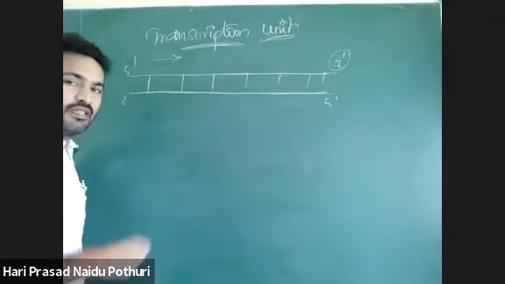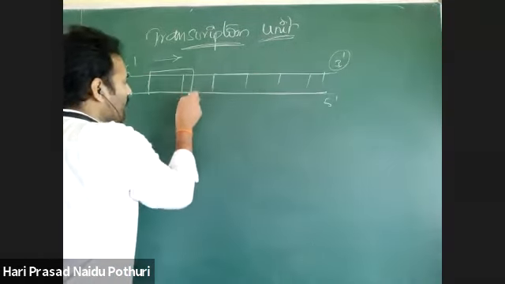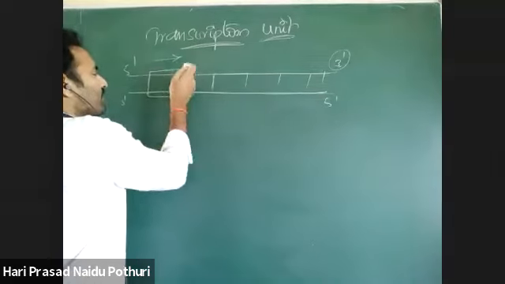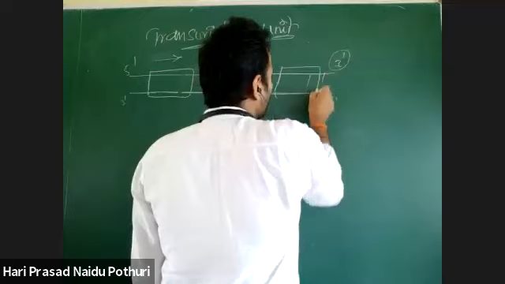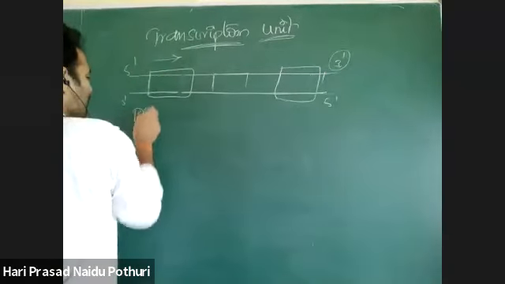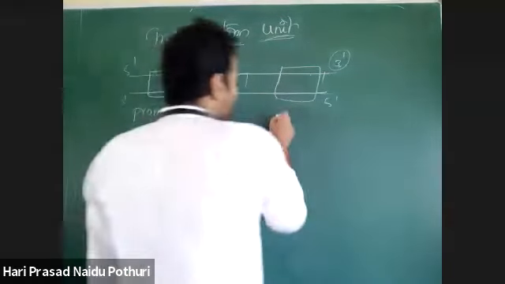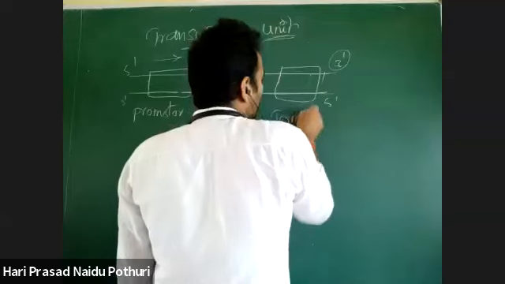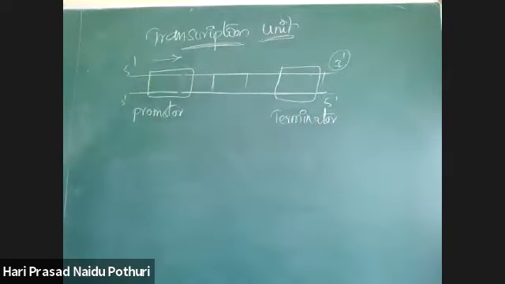In the DNA, there are some sequences of nucleotides, some segments of nucleotides in the DNA molecule. Where transcription starts is called the promoter. Where transcription ends is called the terminator.